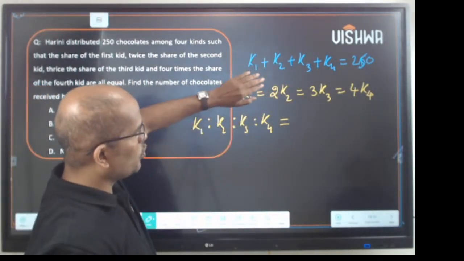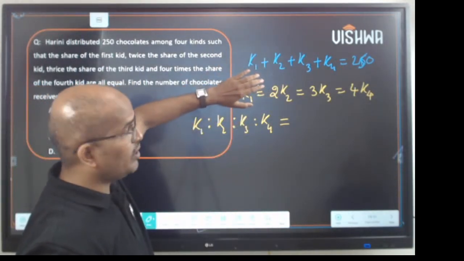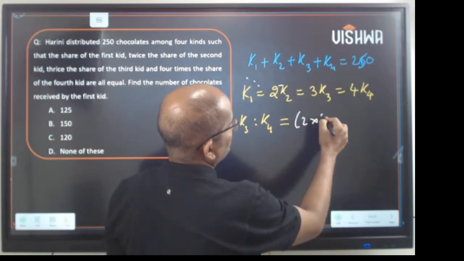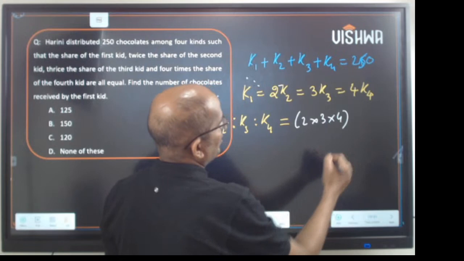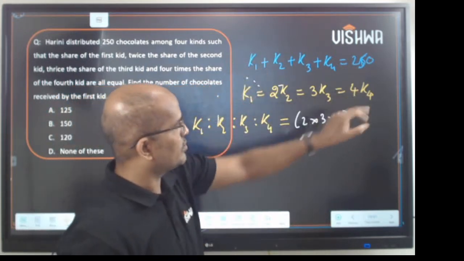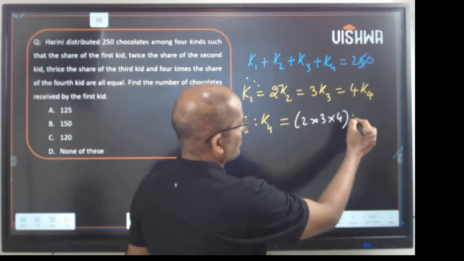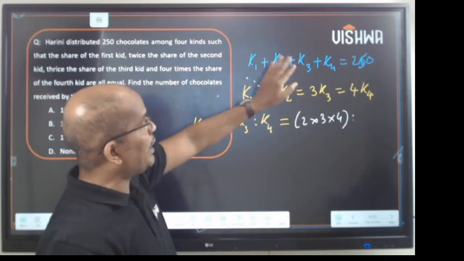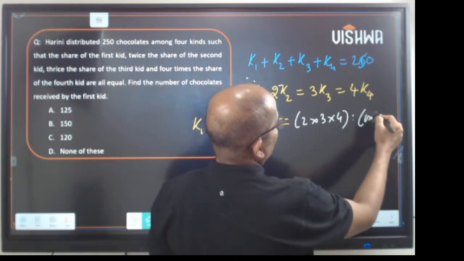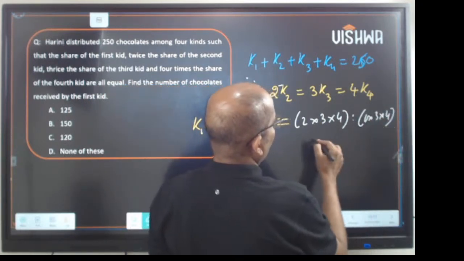If you want K1, close K1 and multiply the coefficients, like 2 into 3 into 4. When you want K2, close K2 and multiply the remaining things, that is 1 into 3 into 4.